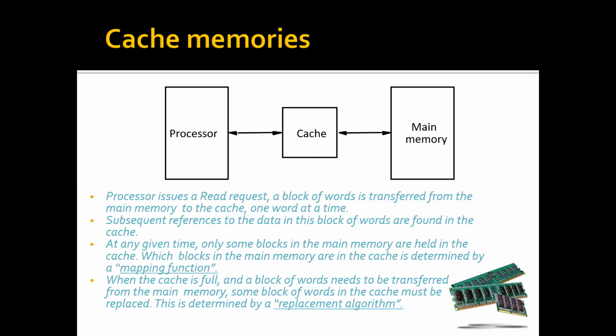When the cache is full, a block of words needs to be transferred from the main memory, so some blocks of words in the cache must be replaced. This is determined by a replacement algorithm. As the cache is very small, from time to time it will definitely get full. When the cache becomes full and a new block is requested, one of the blocks from the cache has to be replaced. Which block will be replaced? That will be decided by a set of algorithms, called replacement algorithms.